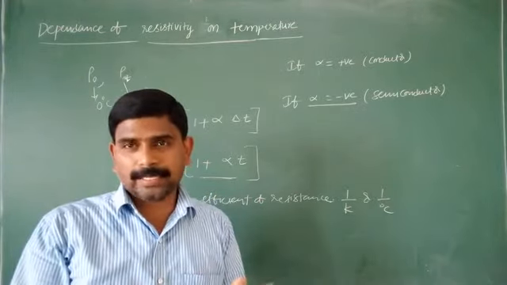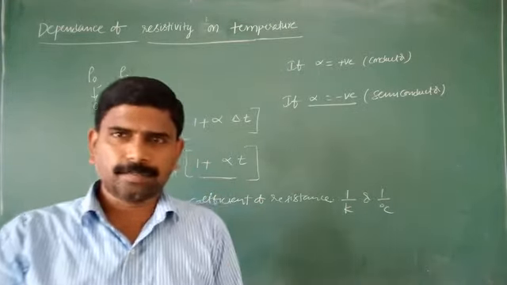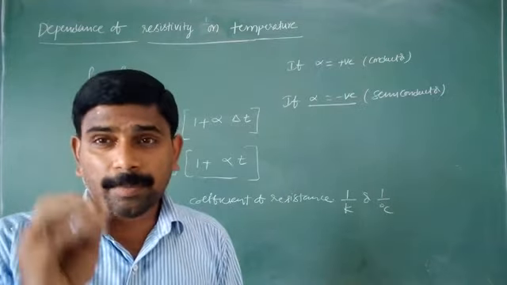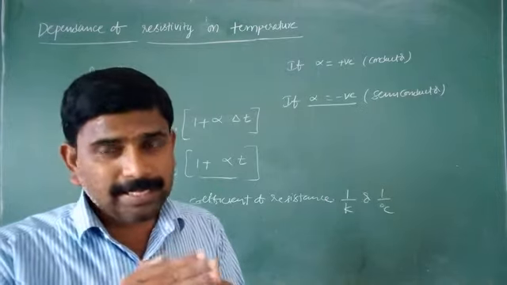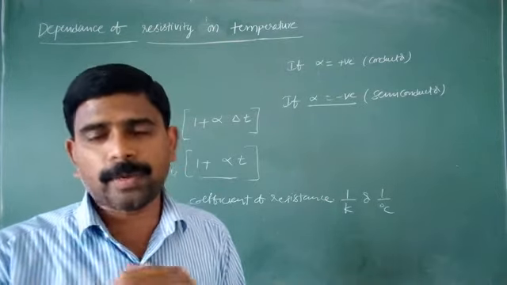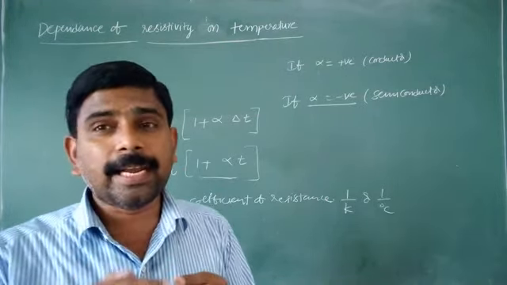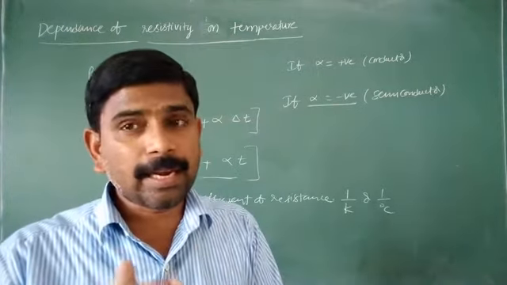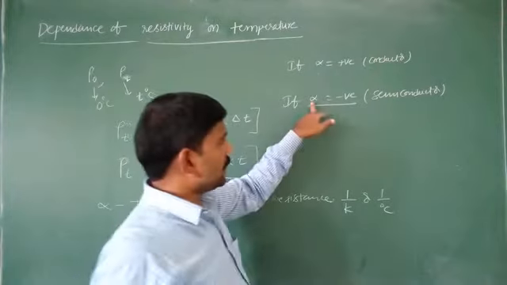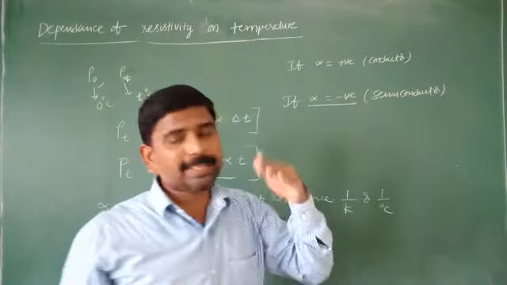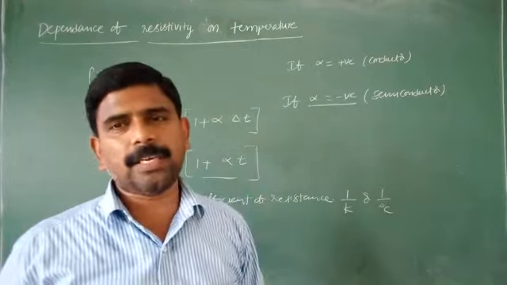At 0 degrees Kelvin, a semiconductor just behaves like an insulator. When its temperature approaches room temperature, its conductivity increases. Conductivity increases means resistivity decreases. So in semiconductors, when temperature increases, resistivity decreases.